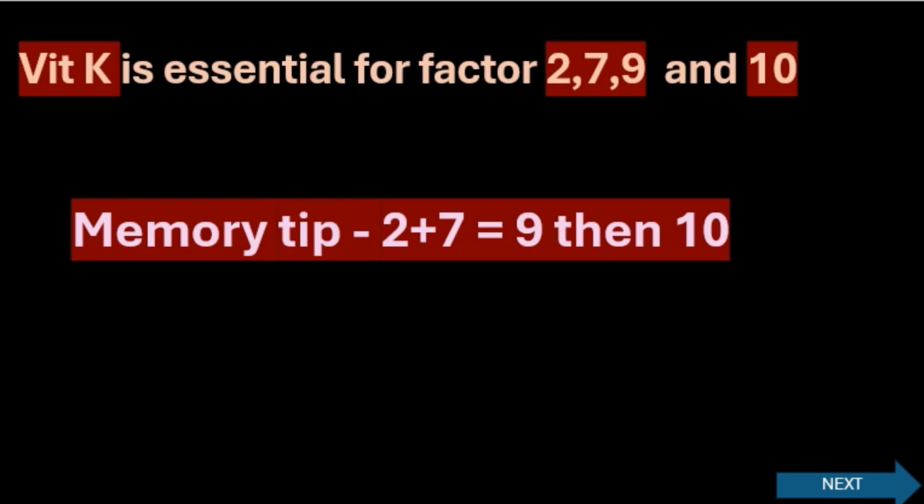You can see the chart here. Vitamin K is for factors 2, 7, 9 and 10. The memory tip is 2 plus 7 is 9. So these three are involved, plus 9 plus 1 is 10. So 2, 7, 9 and 10 are related with vitamin K. Remember this code.